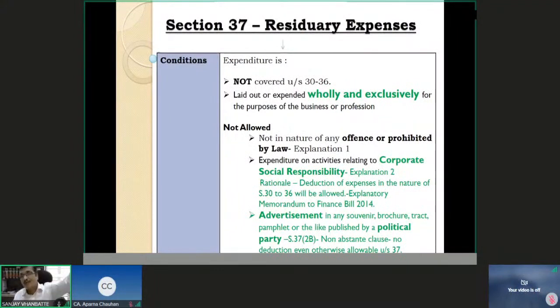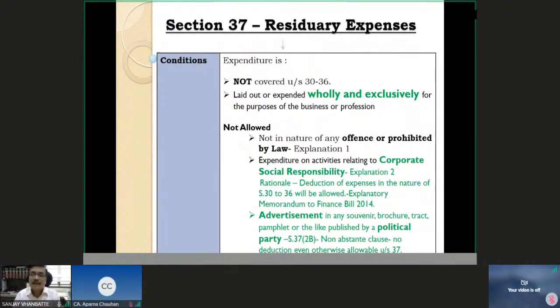You are not spending from 10 crore rupees, you are spending from 7.5 crore rupees, because it is considered to be an appropriation of profit. And because it is appropriation of profit, deduction of it is not allowed. That is the rationale behind explanation 2, not allowing the deduction of expenditure on the activities relating to corporate social responsibility.